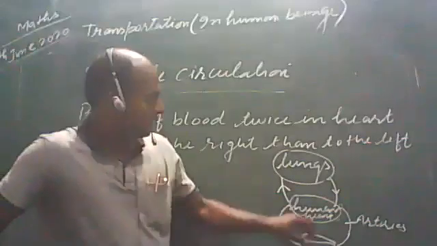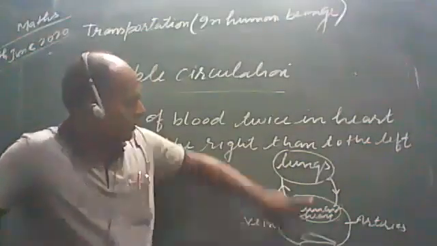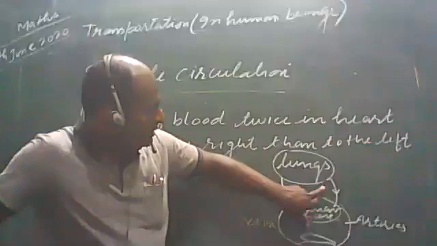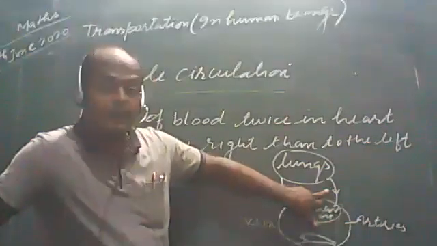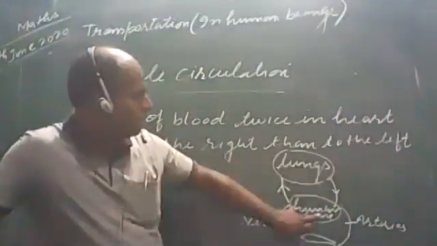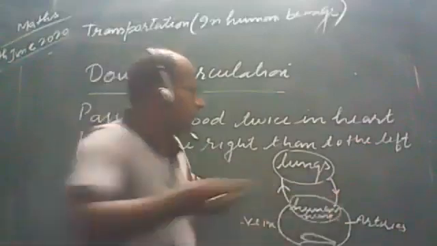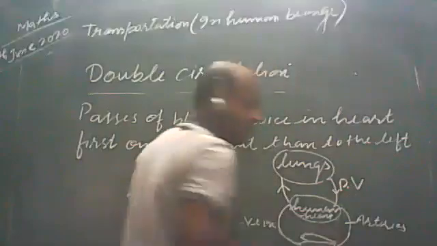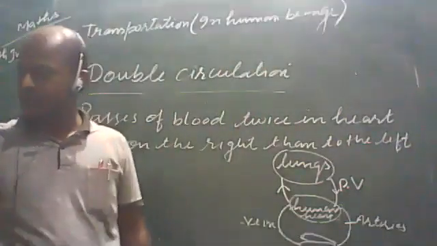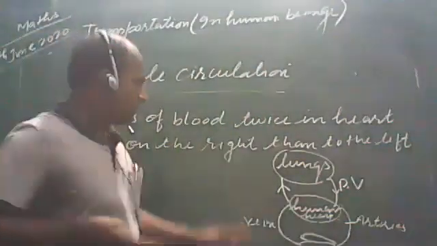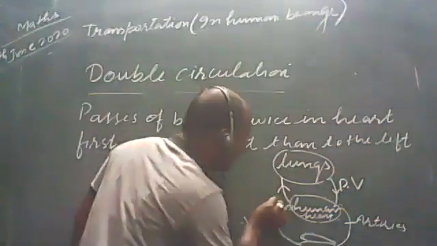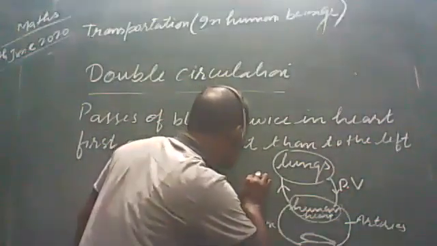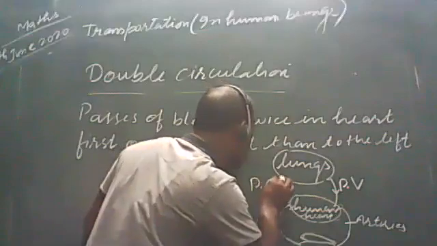In the diagram of the human heart, what happens, students? The transportation of oxygenated blood from lungs to heart is by the pulmonary vein, and the transportation of deoxygenated blood from heart to lungs is by the pulmonary arteries.